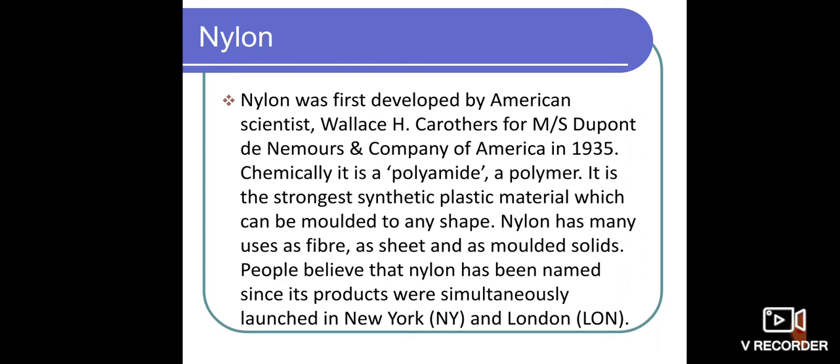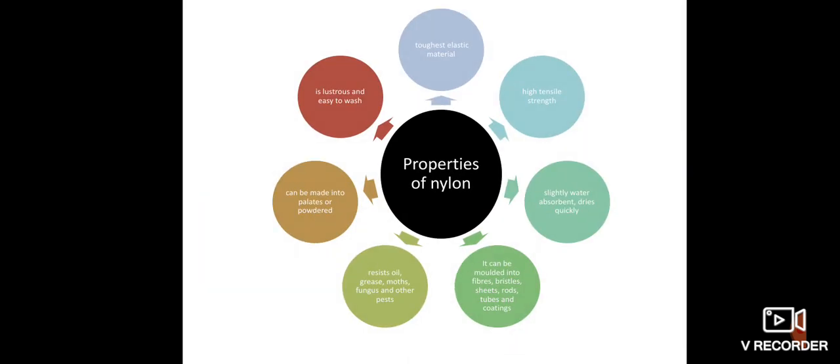So nylon is also one of the kinds of fiber that we are going to use. Okay, so it is also a kind of polymer. Okay, so properties of nylon. It has a lustrous nature and is easy to wash, an elastic material, high strength, can be made into plates or powdered. It can be molded into fibers, sheets, rods, tubes, and coatings. These are all the major properties of nylon. Hope you understand, children.